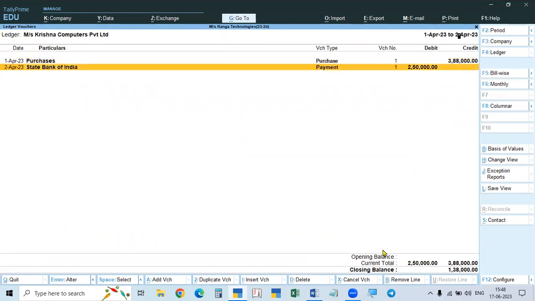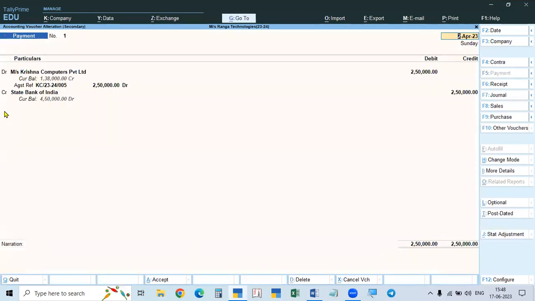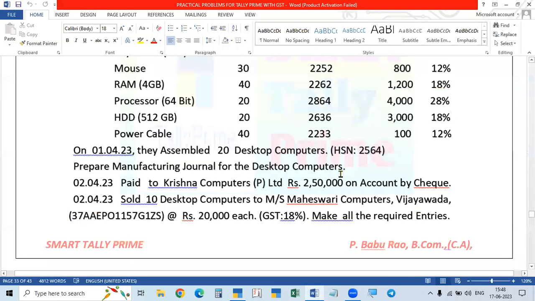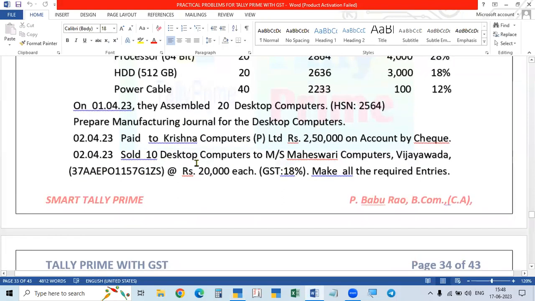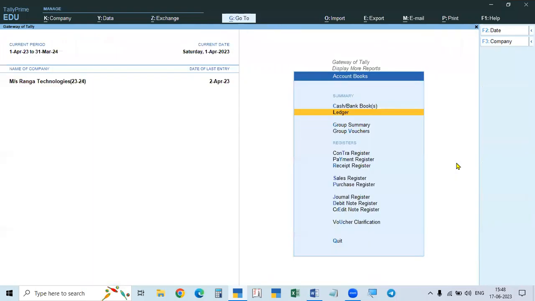Now after that, we pay it to him. So Krishna Computers debit, payment voucher. Krishna Computers debit, and we paid through State Bank of India against the bill number. So this is completed. So that's over. And then after that, sold desktop computers: 10 desktops out of 20, 10 are sold to Maheshri Computers, Vijayawada, interstate. So now we will go for sale price.